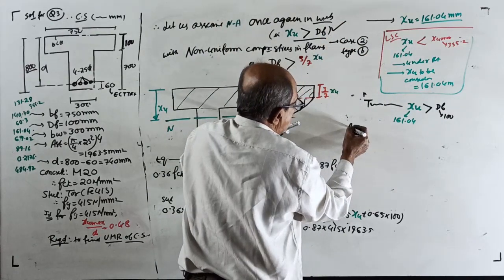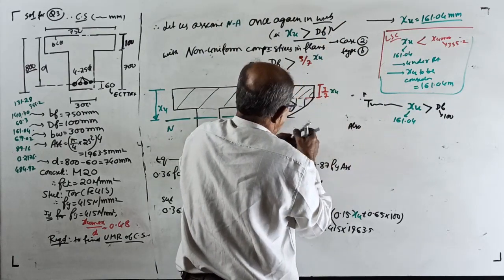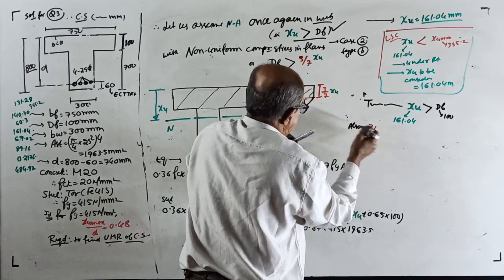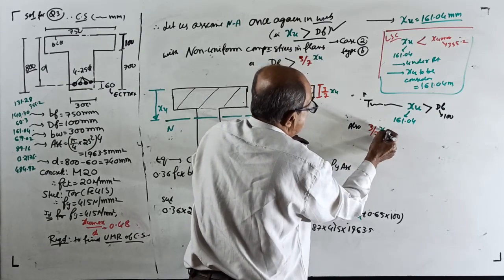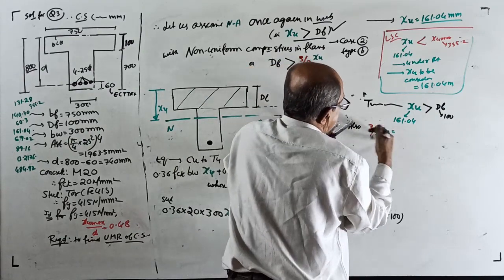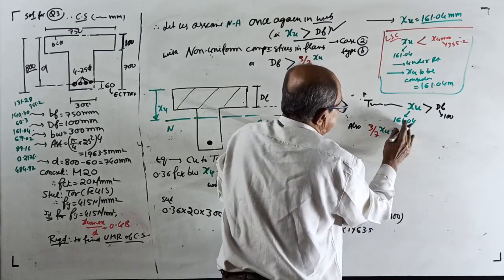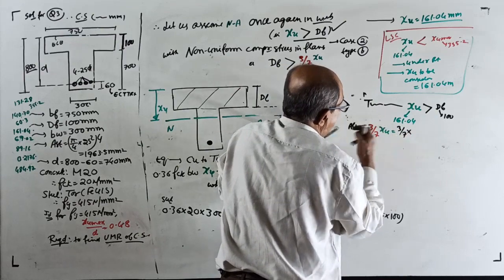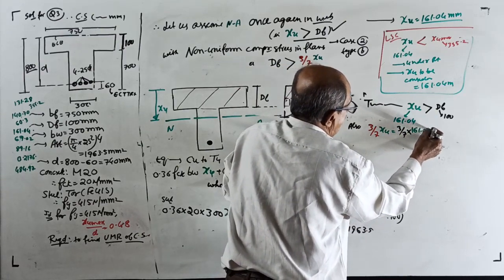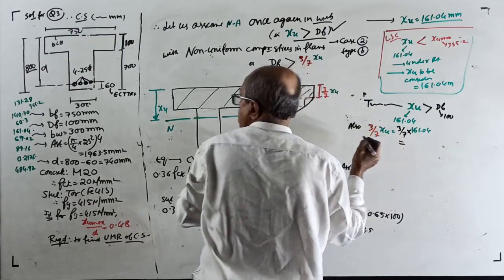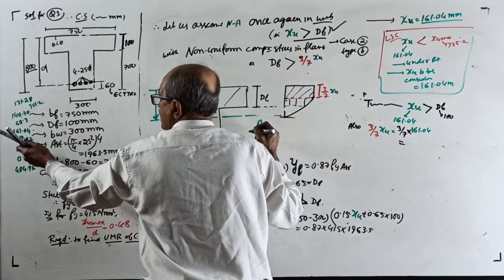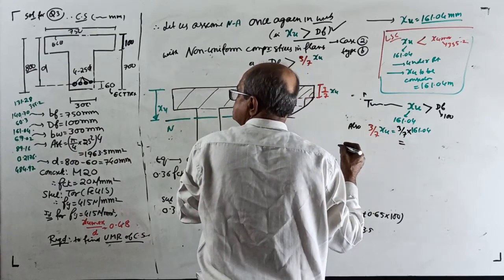Then, also, in red color: 3/7 of XU equal to 3/7 of 161.04 equal to 69.02. Correct?